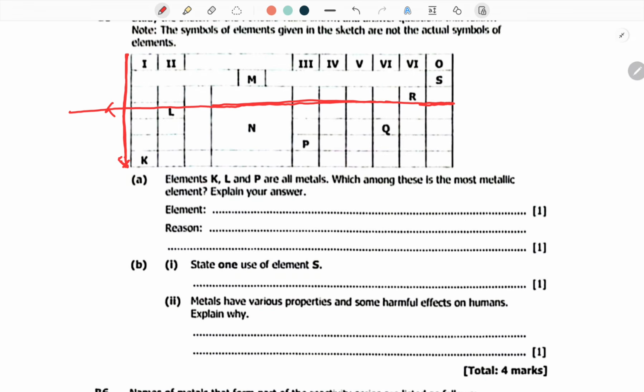I want you to put that into your mind, to really be of so much help. In this case, which one is most metallic? Notice that in groups, if we are moving in this direction, the one at the far end is K. And if we are using periods, going downward, the one at the lowest point is the same K. So K is more metallic. So we're going to say element K.